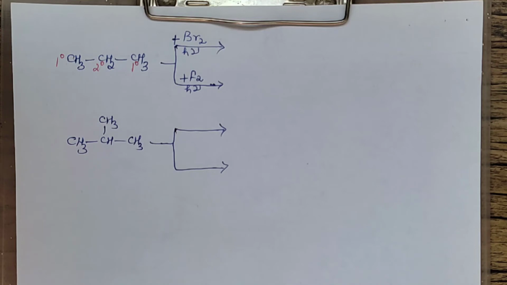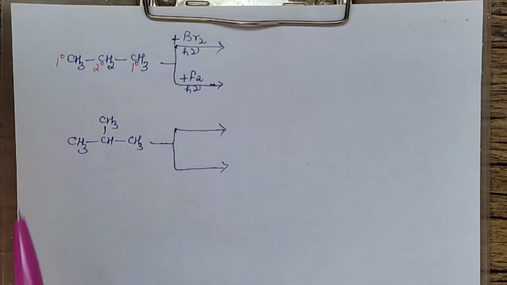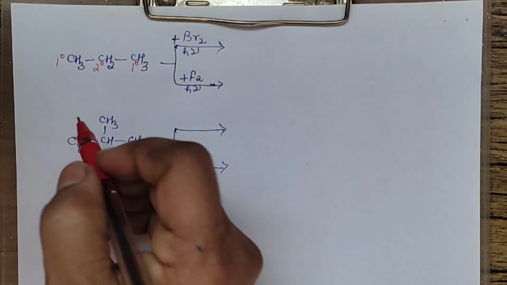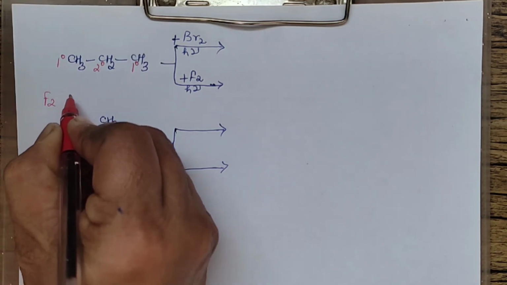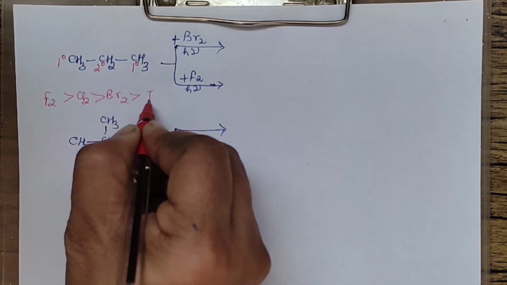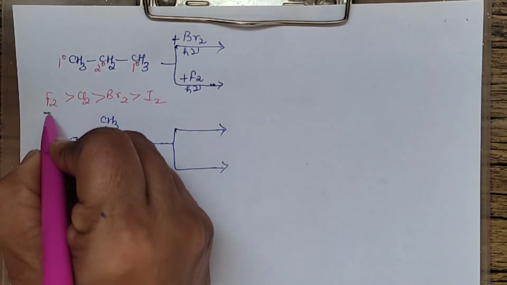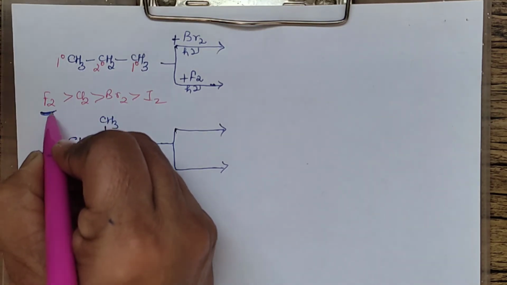Okay, if it is with fluorine, I told you the reaction will be very fast, so even sunlight is not required, it is quite fast. As I told you on the previous page, the order of the reactivity for the halogens was fluorine most reactive, then you have chlorine, then bromine, and iodine is the least reactive one. Now in that we discussed that fluorine is least selective, it is most reactive.